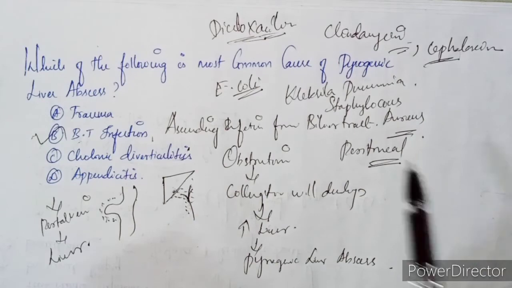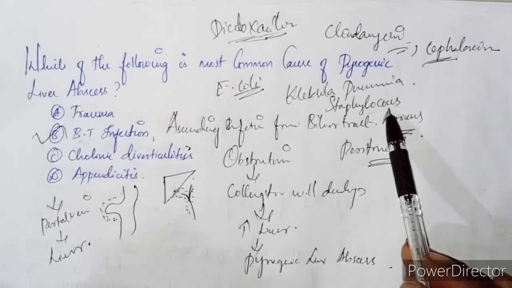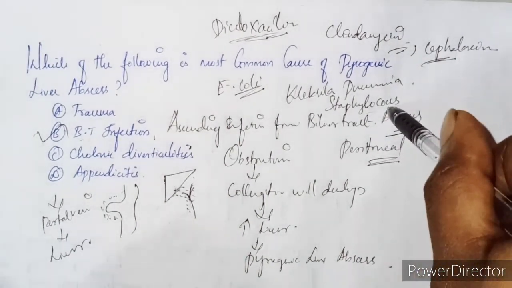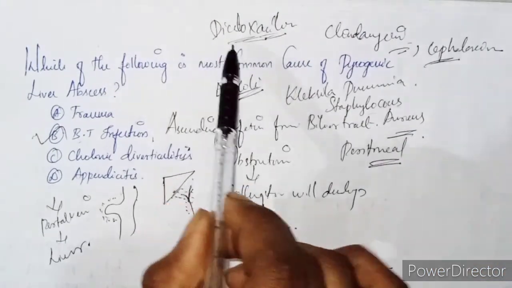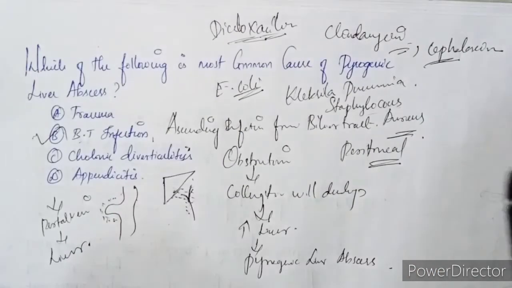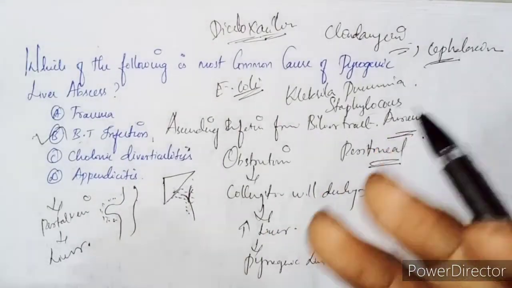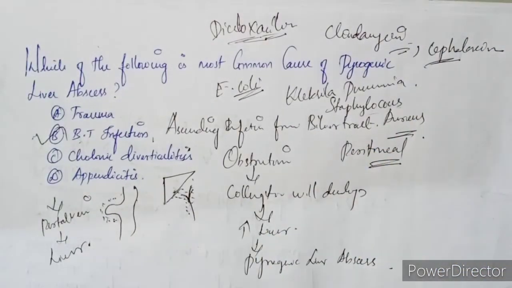As I said, in children it is going to be Staphylococcus aureus, a gram positive bacteria that produces beta lactamase. Dicloxacillin acts against this beta lactamase producing organism, Staphylococcus.